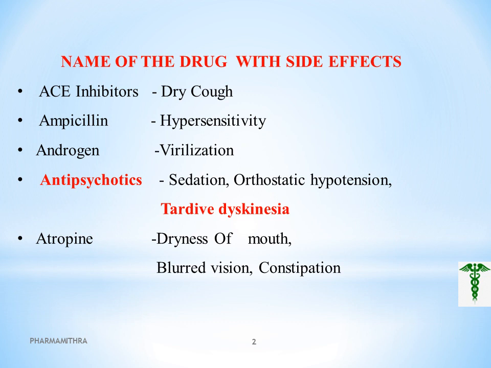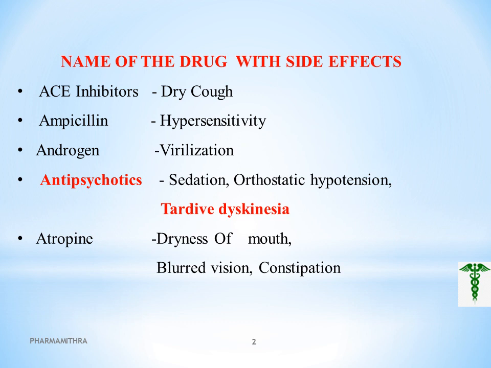And the drug showing hypersensitivity is an antibiotic, that is the ampicillin category. And the third drug with a side effect is androgen with virilization. Virilization means male pattern hair growth and other masculine characters in women. So the androgen drug will produce virilization, that is male pattern hair and masculine growth and other characters present in women.